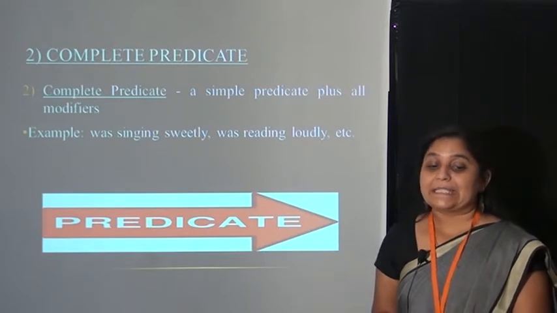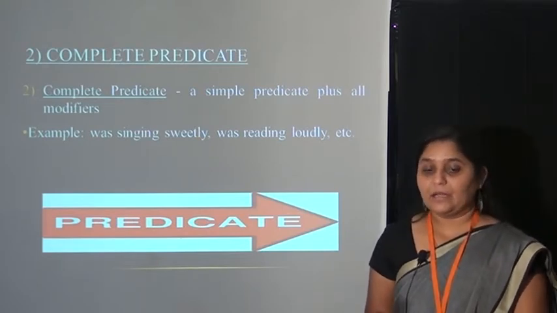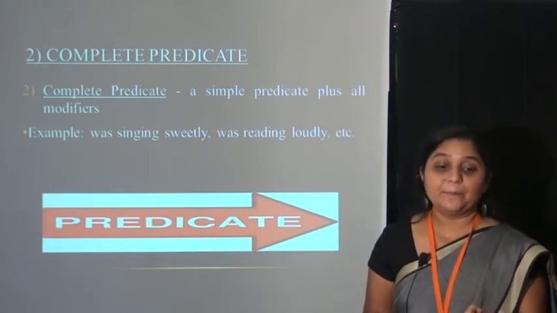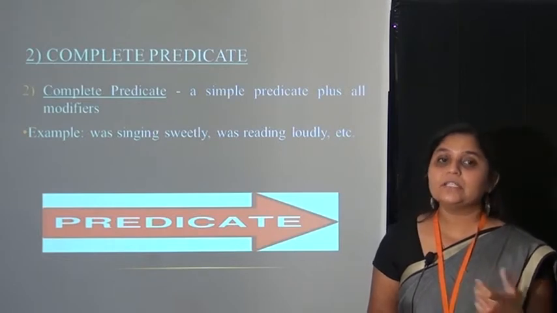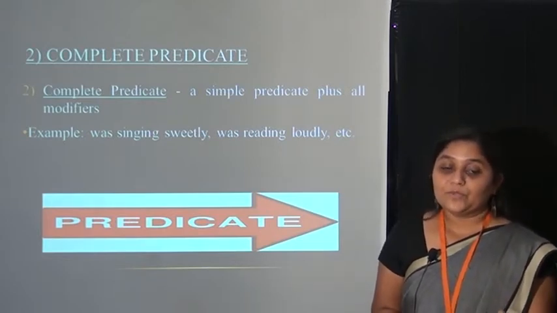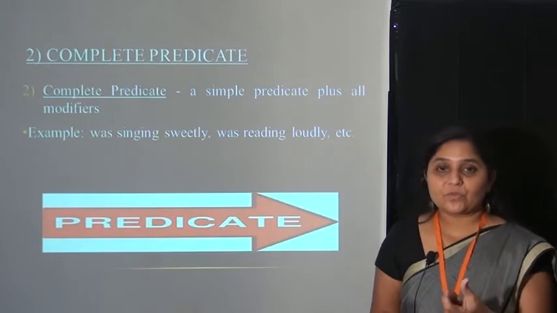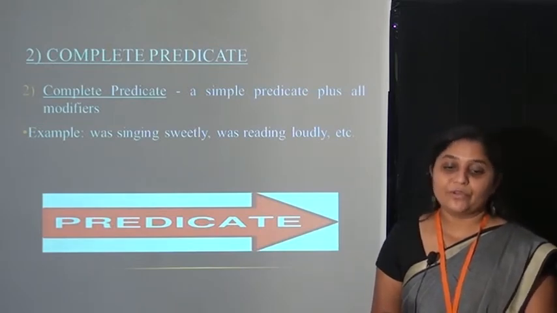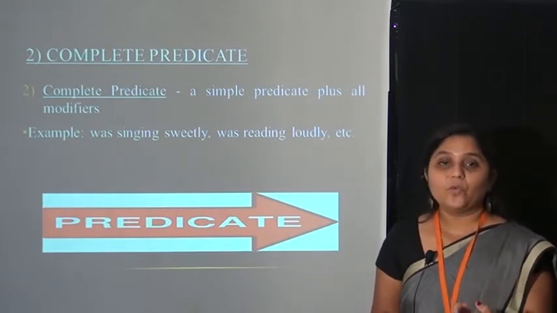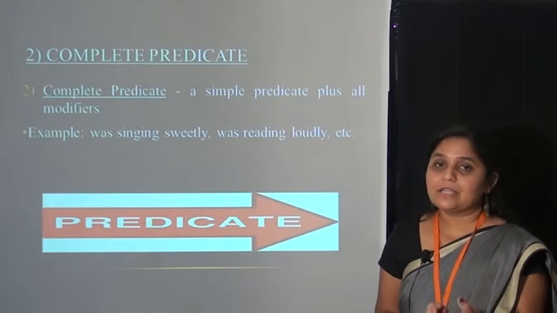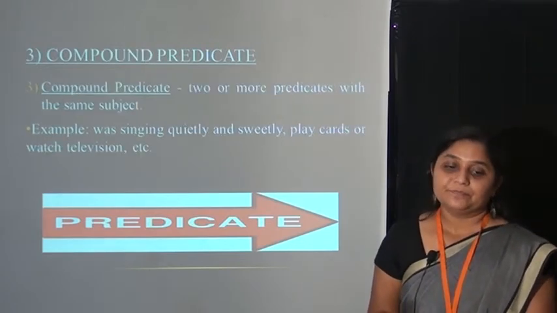Examples: was singing sweetly, was reading loudly, etc. Here the complete predicate is the simple predicate plus modifiers. What are modifiers? In singing sweetly, sweetly we can say is the modifier. Here we can say was reading loudly. Loudly here is a modifier.